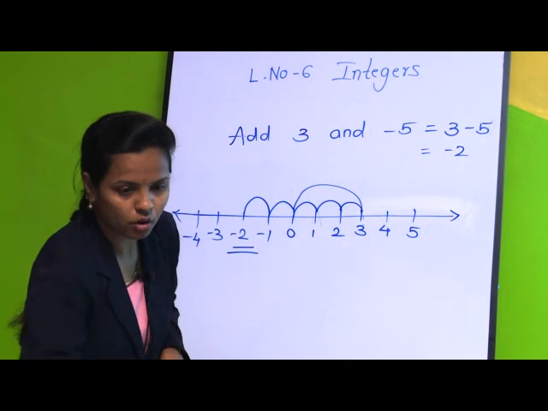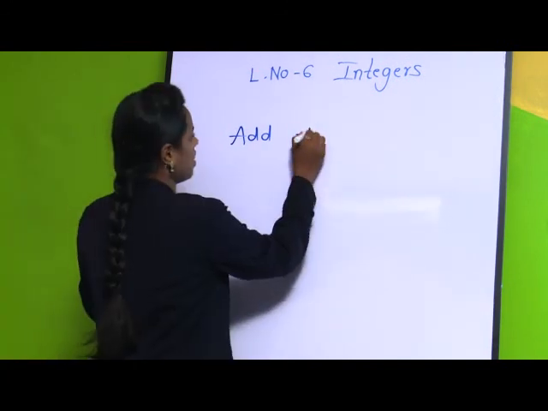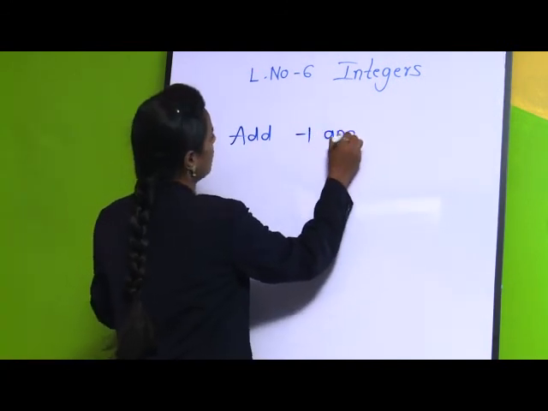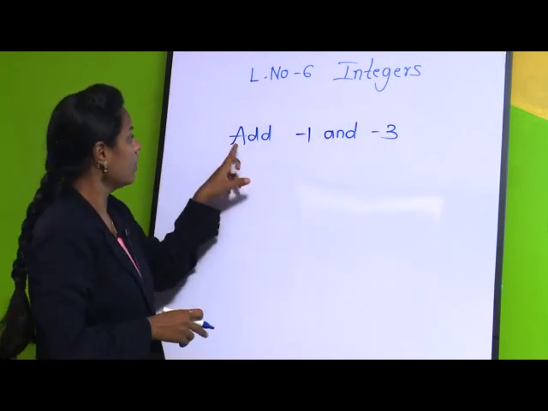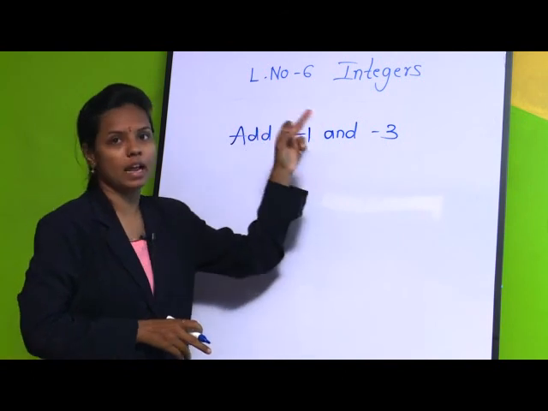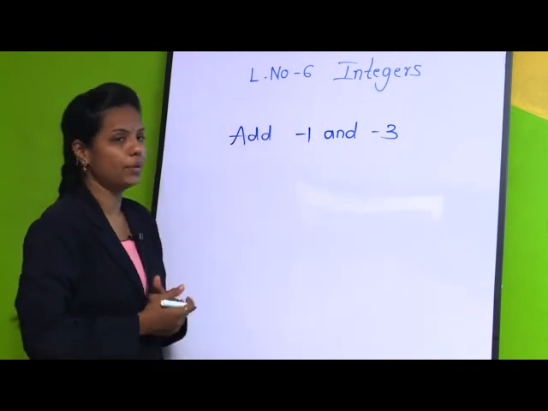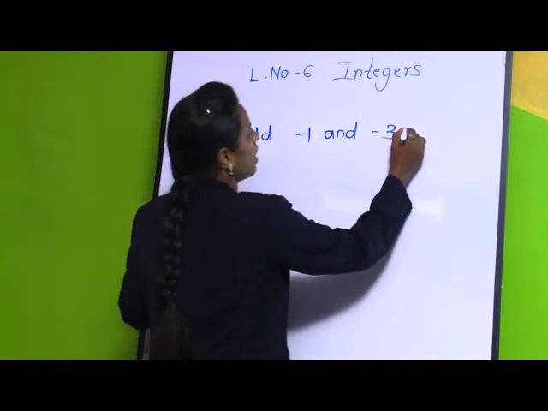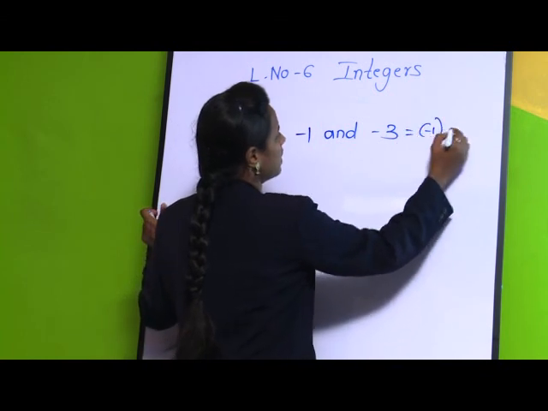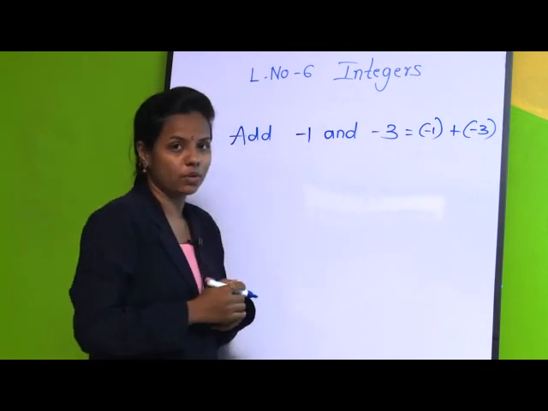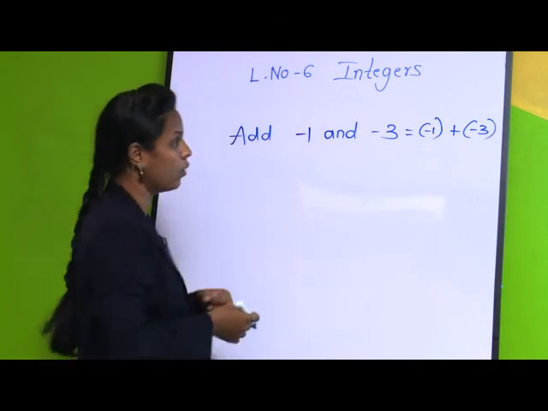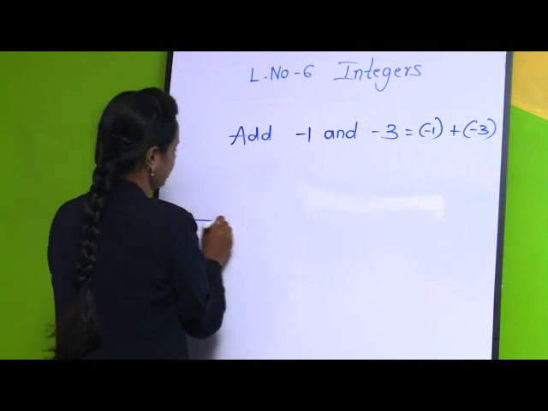So let us see one more example, minus 1 and minus 3. Okay. Now, see here we have to add minus 1 and minus 3, both are negative integers. So let us see, this is the minus 1 and we have to add minus 3, both are negative numbers, but we have to add here. Okay. So let us see.